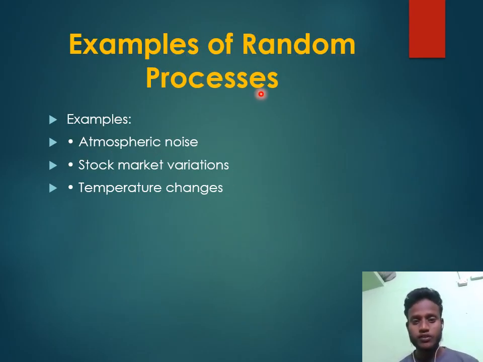Now some examples of random processes: atmospheric noise, stock market variations, temperature changes, etc. Why are these examples? They vary with time, and we cannot determine the next value of the output.